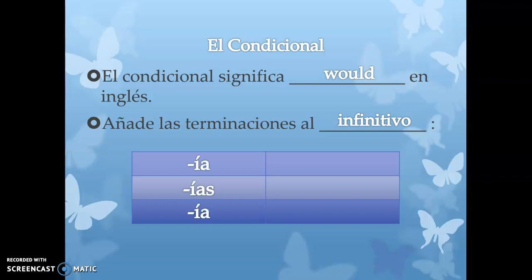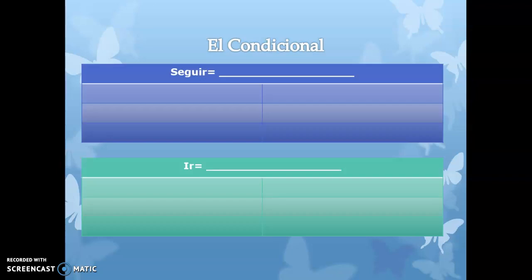So ía, ías, ía, íamos, íais, ían, accent on the I in every single form. The only difference between this and the ER, IR verb imperfect is that you would keep the ending for the conditional. So you keep the AR, ER, or IR. You add this at the end of the full verb. This is the same set of endings for all verbs. So it doesn't matter if it's an AR verb, ER verb, or IR verb.